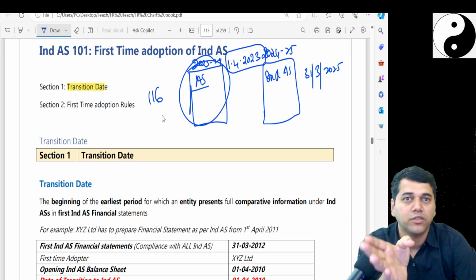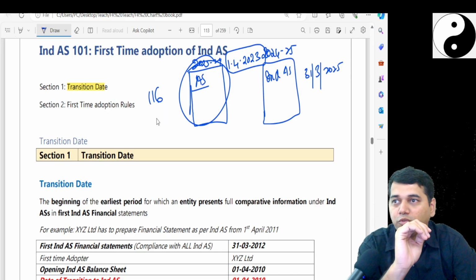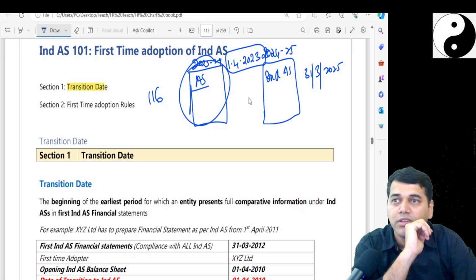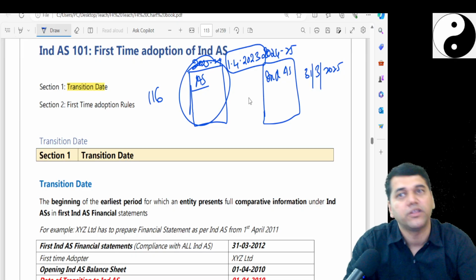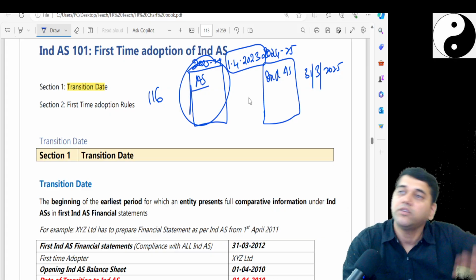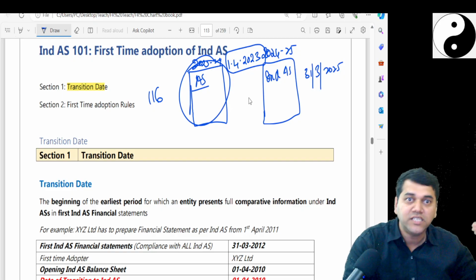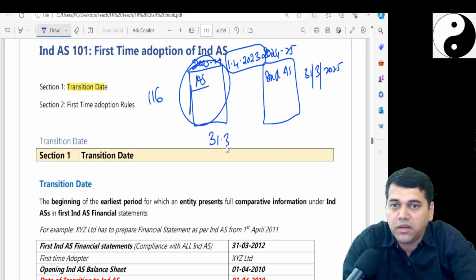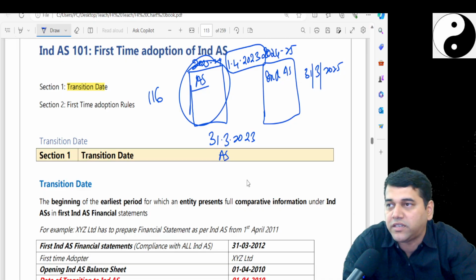Modified approach, retrospective approach, modified retrospective with alternative 1, alternative 2. Because of accounting policy changes also, they said account for it retrospectively. Retrospective does not mean from time immemorial.